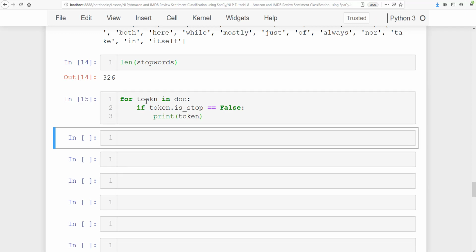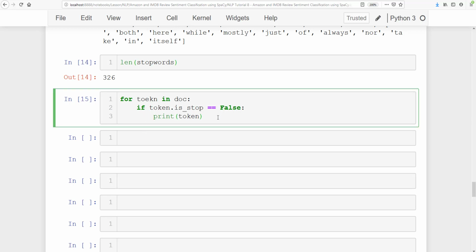Oh, it says that all the words are actually stop words.